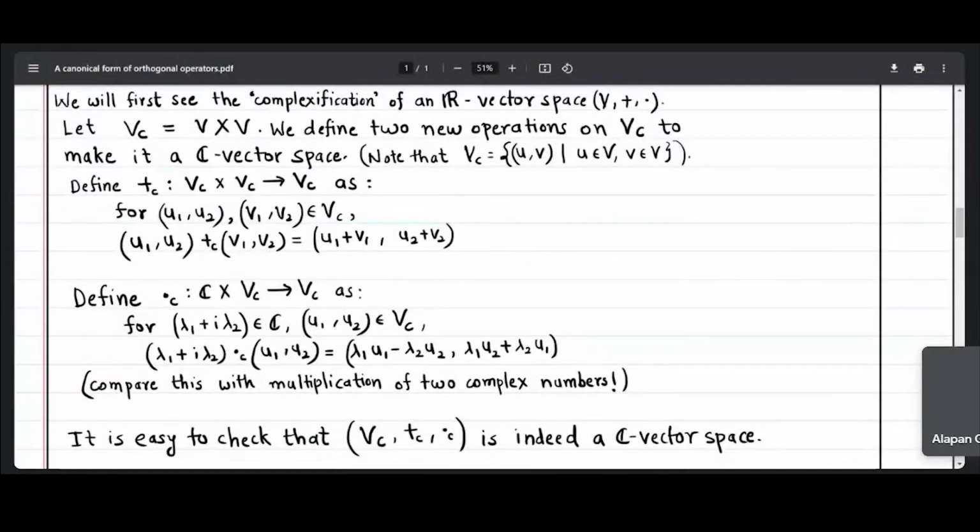Will it be true over some finite field also? Like if we remove R and put some F_p, a finite field, will it be true then? Like your V is an F_p vector space, and now I want a two-dimensional extension, like here also you did that. Will it be true there also?